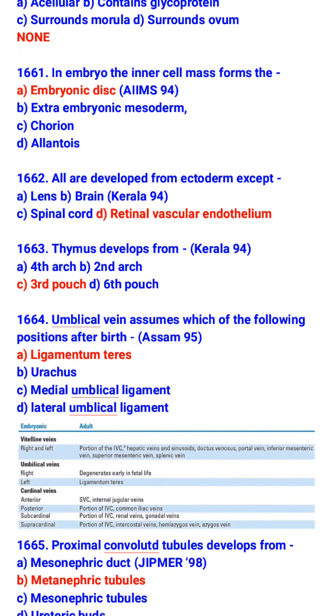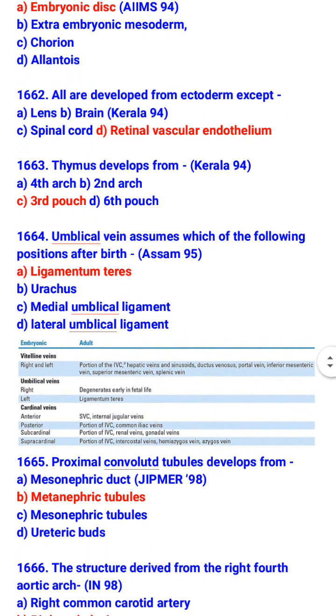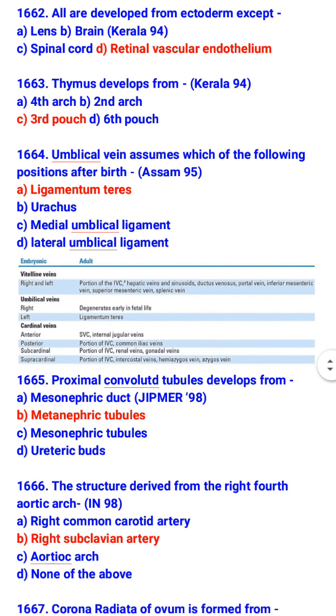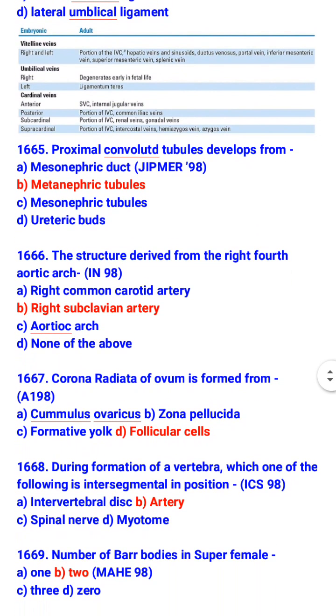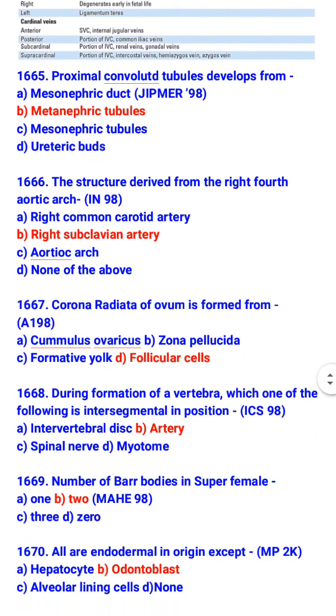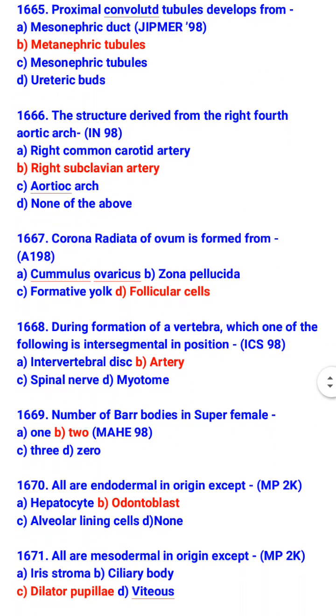Umbilical vein assumes which of the following positions after birth? Ligamentum teres. Proximal convoluted tubule develops from metanephric tubules. The structure derived from the right fourth aortic arch is the right subclavian artery. Corona radiata of ovum is formed from follicular cells.